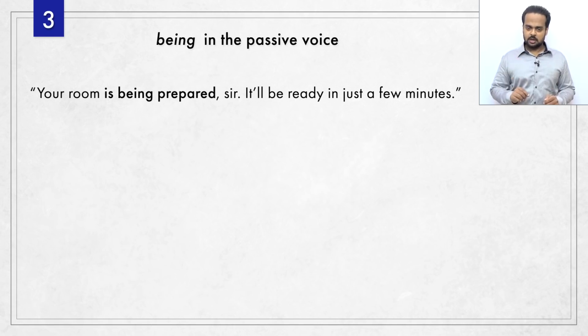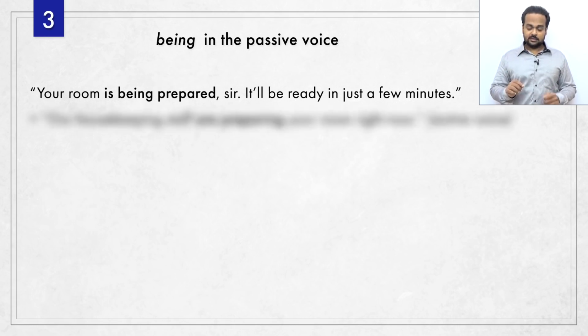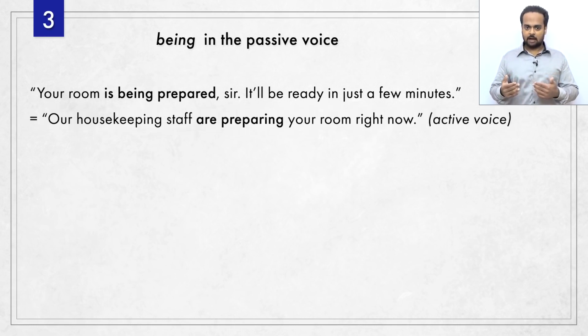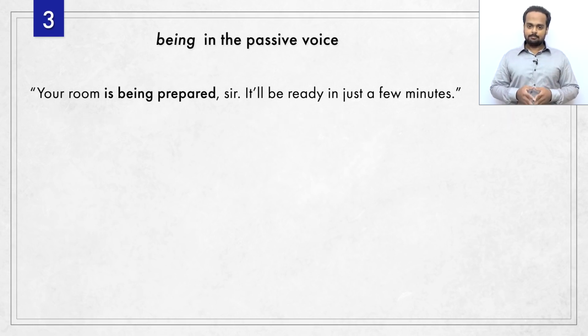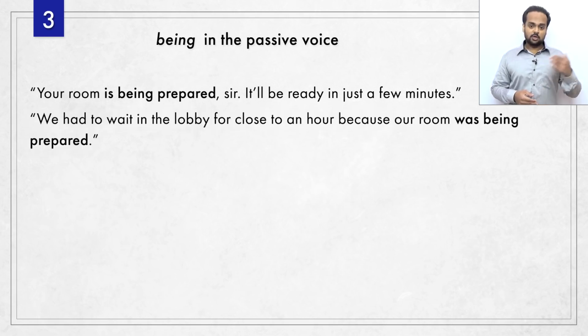But look at that first sentence. Your room is being prepared. This is the same as saying our housekeeping staff are preparing your room right now. This is an active voice sentence. Of course, the focus doesn't need to be on the staff, on the room attendants who are actually doing the cleaning. The room itself is the important thing here, and so the receptionist said, your room is being prepared. That's a better sentence. Now, looking back at the experience, I can say, we had to wait in the lobby for close to an hour because our room was being prepared. This is another passive voice sentence, but it's in the past continuous tense. So is being has changed to was being.